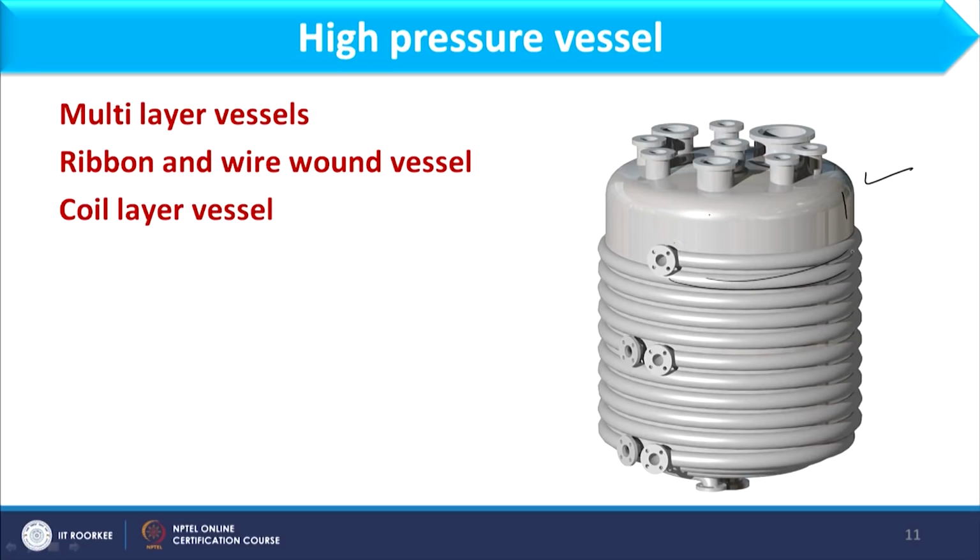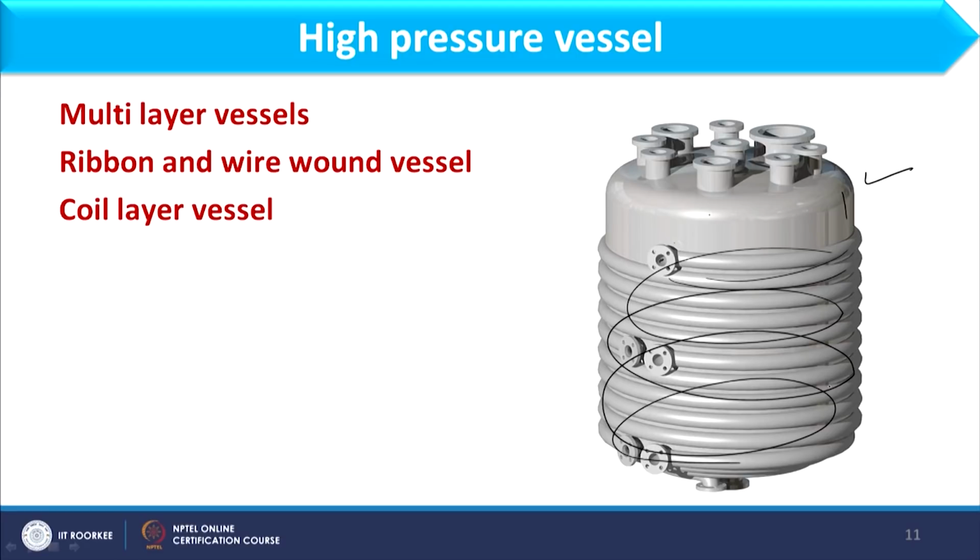and around this we have the coiling, and this coiling is nothing but half pipe. When we cut the pipe along the length, so half of this, if we cut the pipe along the length and then we revolve that section around this, in this way the coil layer vessel will be formed. And the advantage of this coil layering is when I need to supply any heating or cooling media in the vessel for process purpose, these pipes will serve that purpose also.